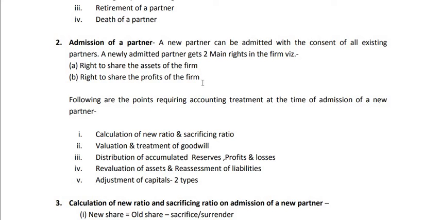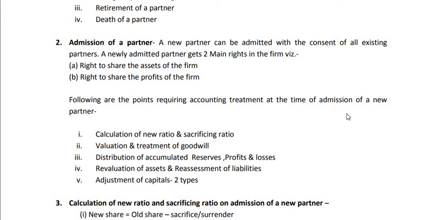And for these 2 things, he brings 2 things into the firm when he is admitted. To get the right to share the assets of the firm, the new partner has to bring capital into the firm. And to get the right to share the profits of the firm, the new partner has to bring some premium for goodwill. That's why a newly admitted partner brings 2 things for 2 rights. For right number A, he brings capital, and for right number B, he or she brings a premium for goodwill. Okay. So these are the 2 rights for which the new partner brings 2 things into the firm.